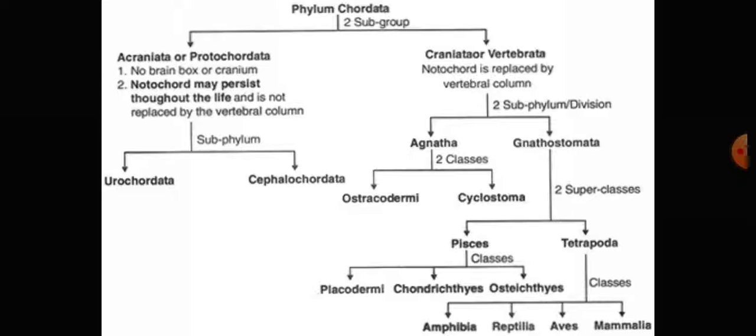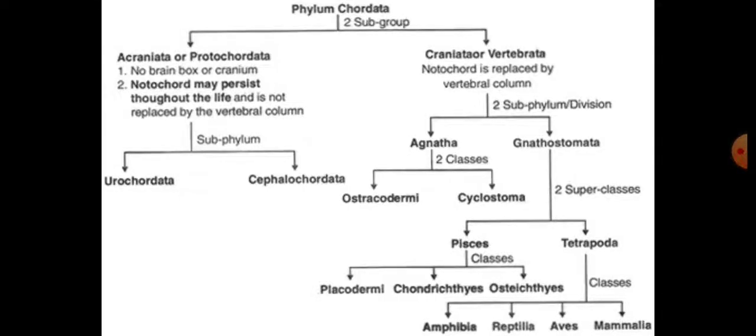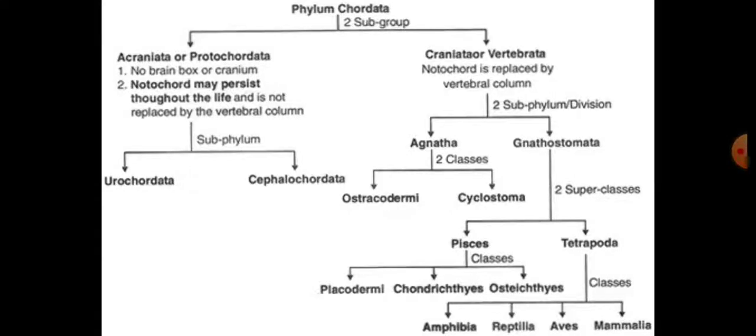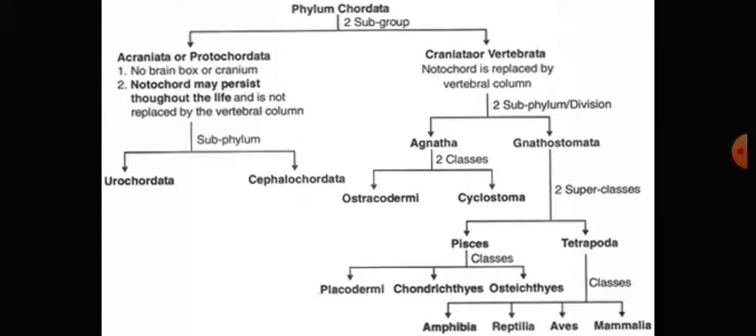The first phylum is the Protozoa. The meaning of Protozoa is: proto means first, zoa means animal. Means the first animal on earth, which is small, microscopic and unicellular, is included in the first phylum, that is the Protozoa.